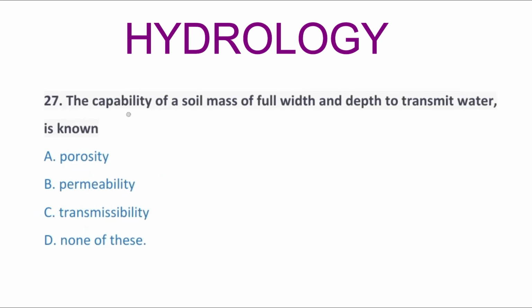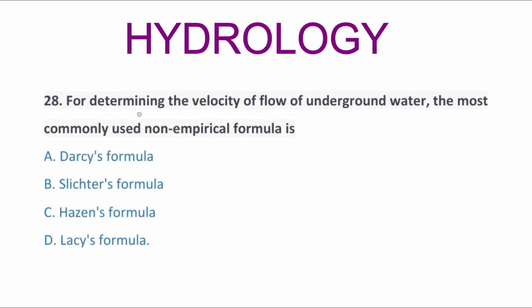So next question, the capability of a soil mass of full width and depth to transmit water is known as option A porosity, option B permeability, option C transmissibility, option D none of these. So the correct answer is option B, permeability. So next question, for determining the velocity of flow of underground water, the most commonly used non-empirical formula is option A Darcy formula, option B Schleicher formula, option C Hazen formula, option D Lacey's formula. So the correct answer is option A, Darcy's formula.